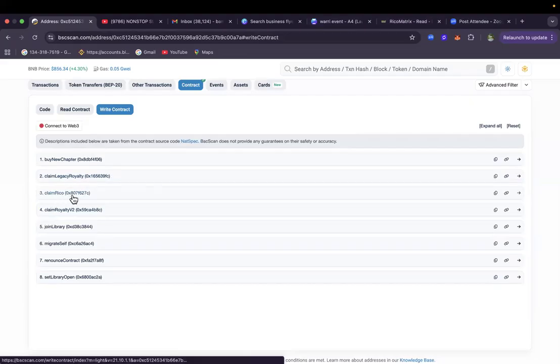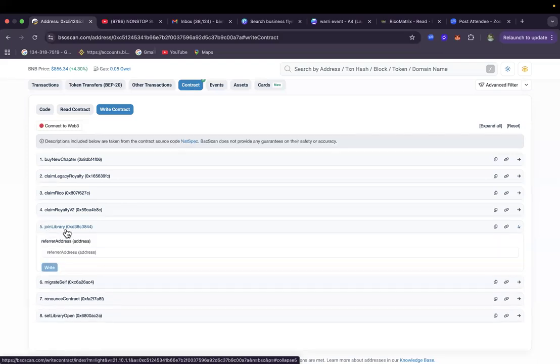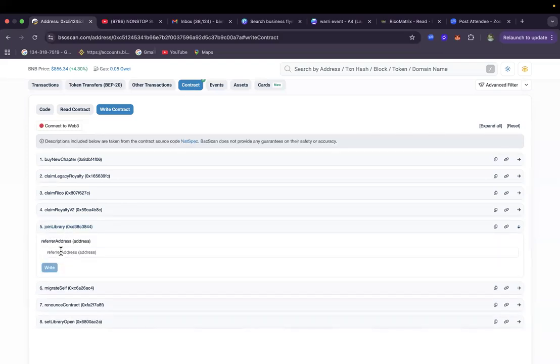While claim Rico is also a public function. All these are public functions that allow users to have access. You can see claim Rico. Each time you want to claim your Rico coins, this is it. Then claim royalty V2 for this very contract. Then level 1, join library. Everybody must come through this. You pass in the wallet of your upline, which is on the front end. You do not have to do this because all this has already been done.